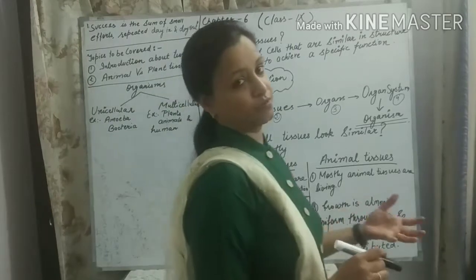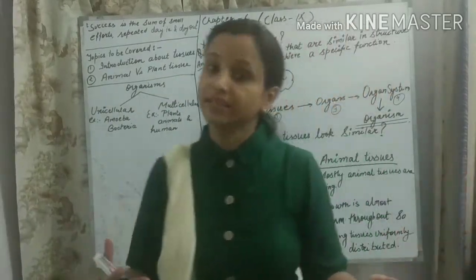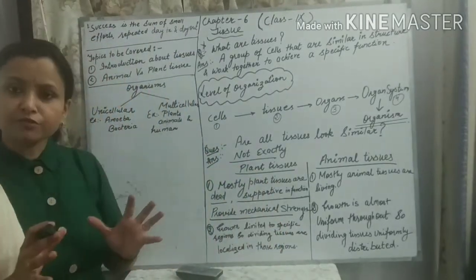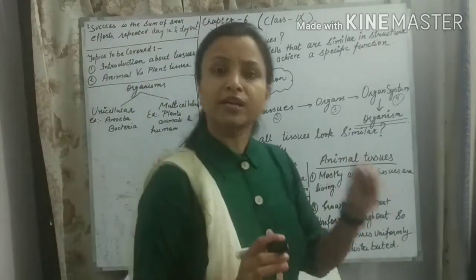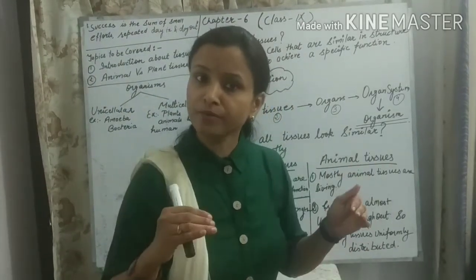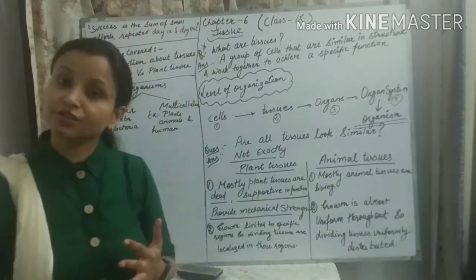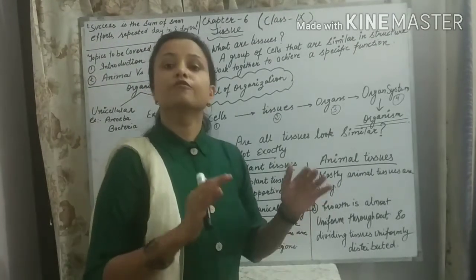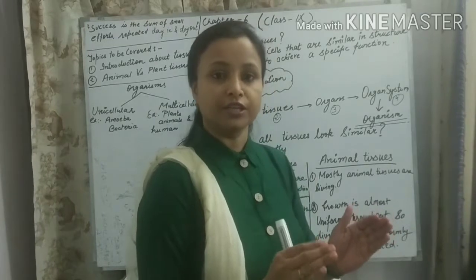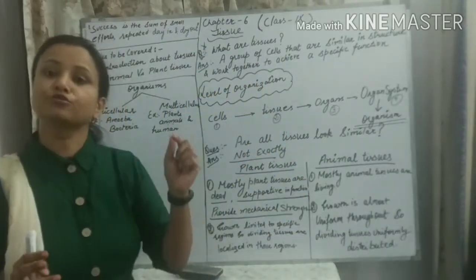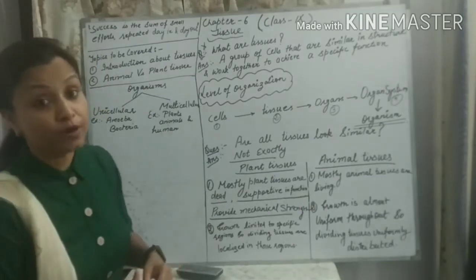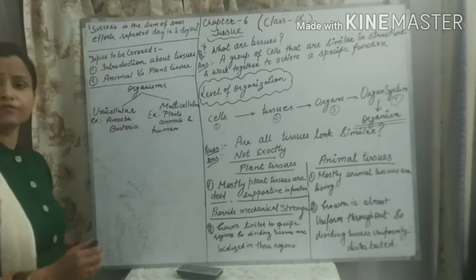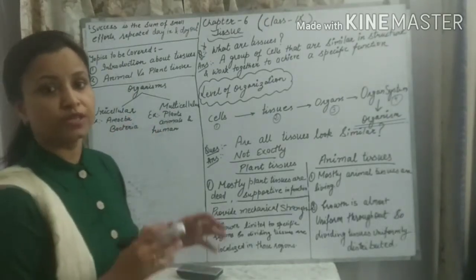Before starting the introduction to tissue, students, let's recall what we read in our previous chapter, cell. All of you are very familiar with the definition of cell. What is the definition of cell, students? Just recall it in your mind. A cell is the basic structural and functional unit of a living organism. In that chapter, we read that living organisms are categorized into two categories on the basis of the number of cells, that is, unicellular and multicellular.